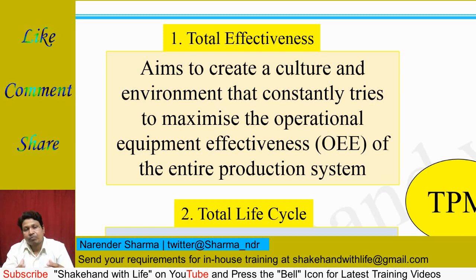If it is 100%, then it is good. There is no loss happening in the production system. There are no defective products manufactured in the production system, and there is no accident in the production system. So this is the total effectiveness of the operational equipment effectiveness.